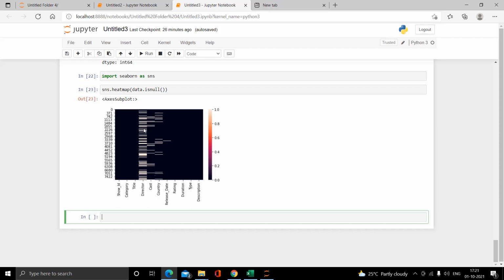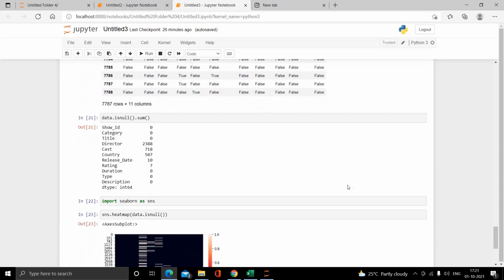In the cast column there are fewer null values compared to director, and in the country column too. Black color represents that no null value is present there.